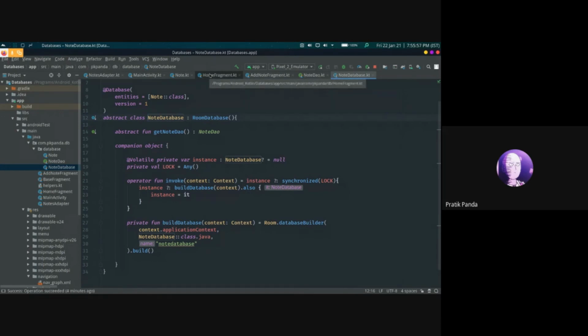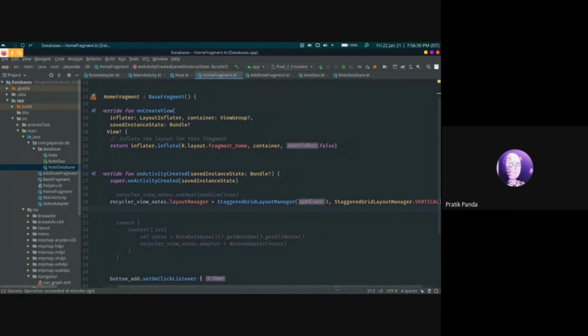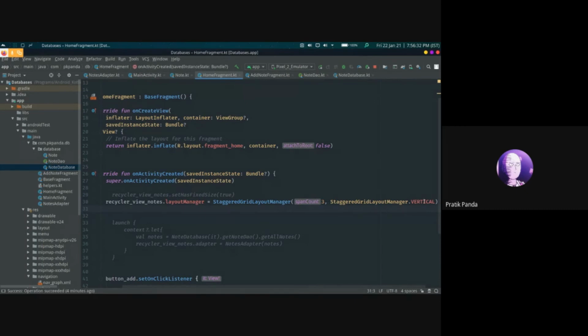Now we move on to creating the recycler view for the home fragment. A recycler view will have two main components, that is the layout manager and the adapter. So for the layout manager, we will be using a staggered grid layout, or we can use a grid layout also. It takes two components. The first is a span count, or the number of rows, and the second is a layout manager class.